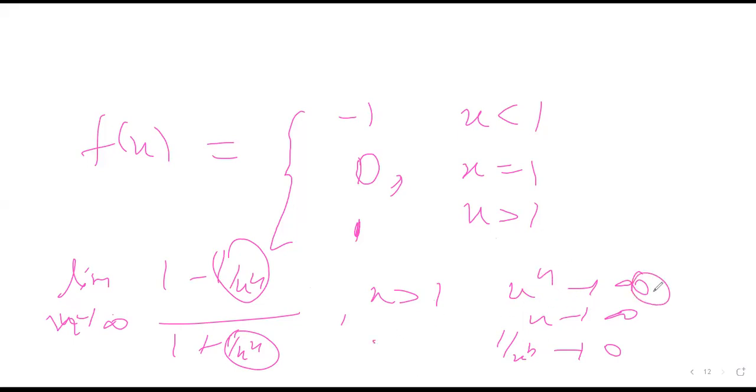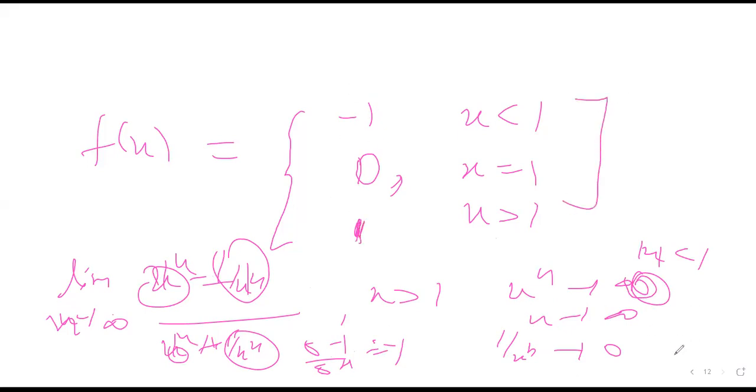Similarly, x to the power n tends to 0 if x is less than 1, not x is greater than 1. So in that case you will get (x to the power n minus 1) upon (x to the power n plus 1). This becomes 0 minus 1 upon 0 plus 1, which is minus 1. That is why this is the function. So f(x) is this in simplified form.